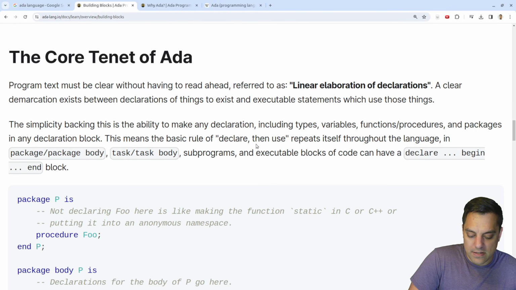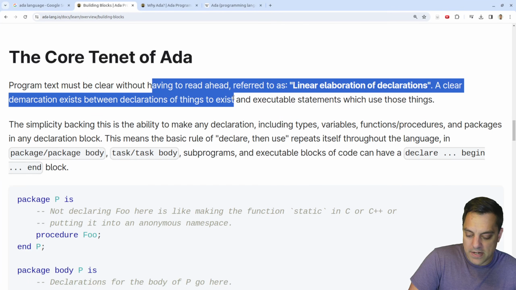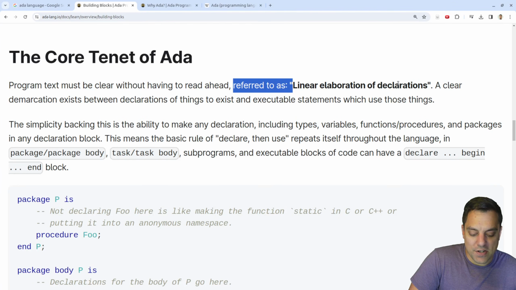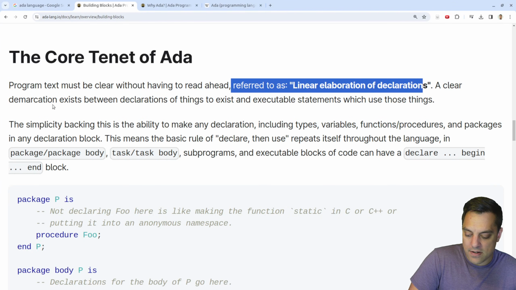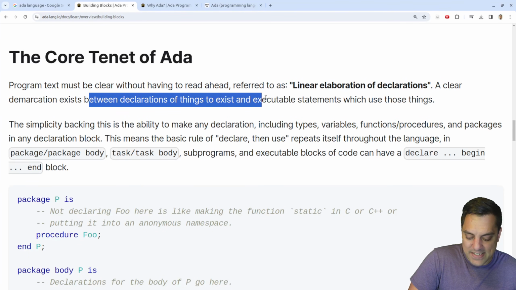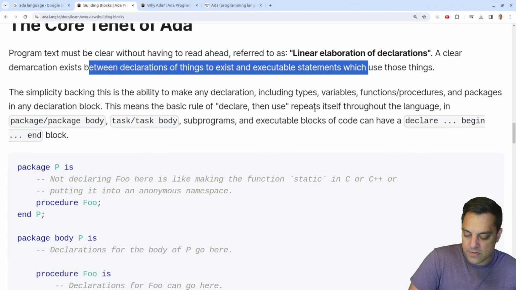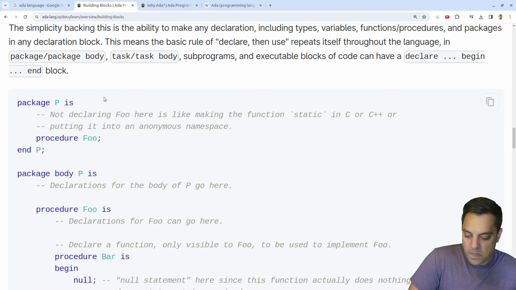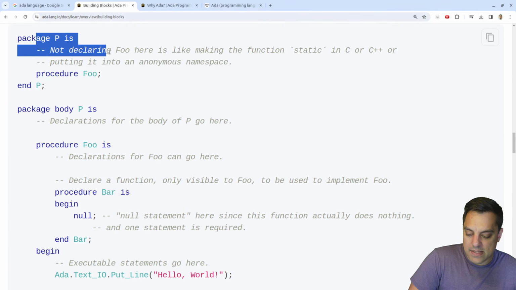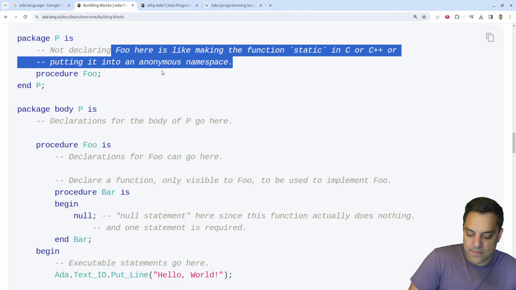Core 10 of Ada. Program text must be clear without having to read ahead, referred to as the linear elaboration of declarations. Clear demarcation exists between declarations of things to exist and executable statements with those. Okay. So let's just take a look at some of this code here. Package P is, okay.